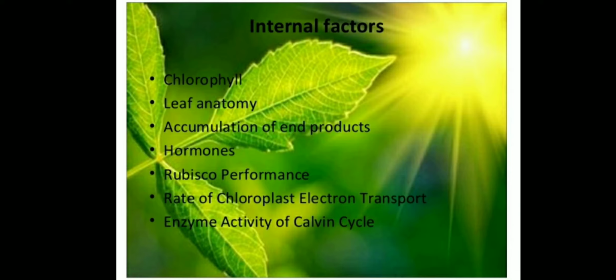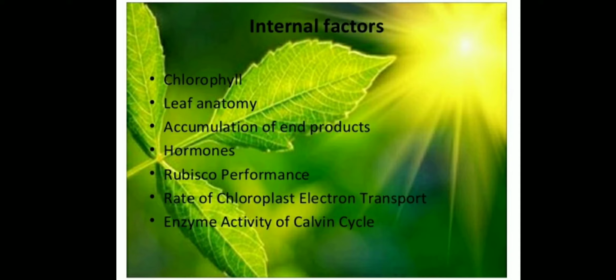Internal factors: number of leaves, size of leaf, and orientation of the leaf, mesophyll cells, chloroplasts present in the leaf, internal CO2 concentration, amount of chlorophyll, leaf internal structure, accumulation of the end product, hormonal influence, Rubisco enzyme, enzyme activity of the Calvin cycle, and rate of chloroplast electron transport are internal factors which are affecting the rate of photosynthesis.